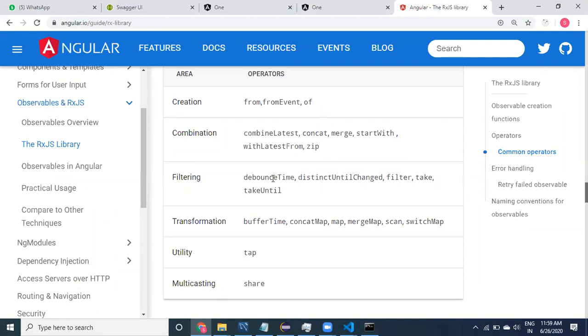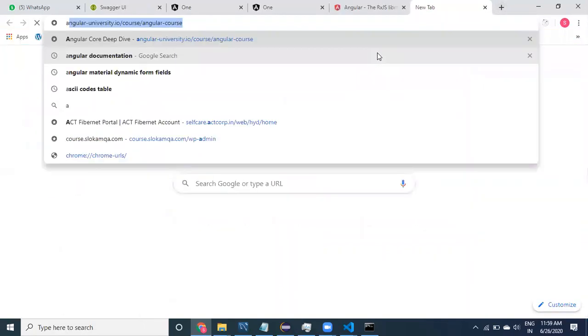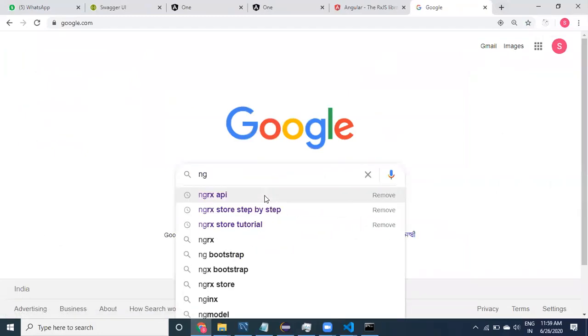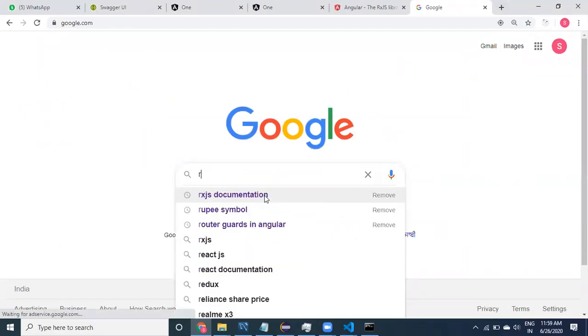Now I'm going to show you debounce time. Okay, I will show you what debounce time is. To show you, ng, rxjs.